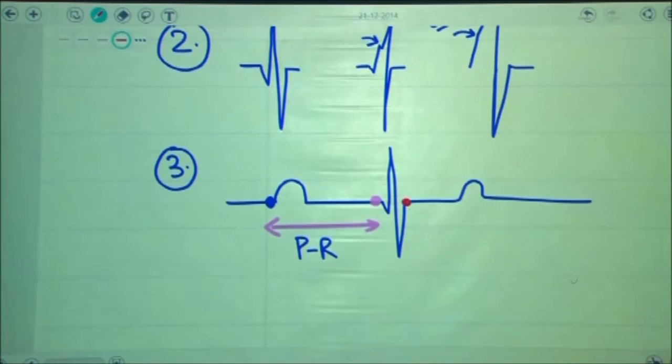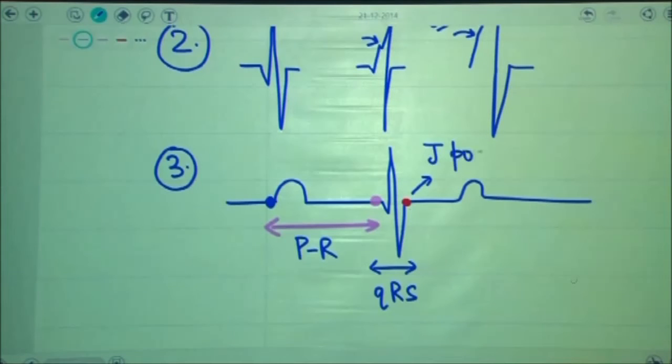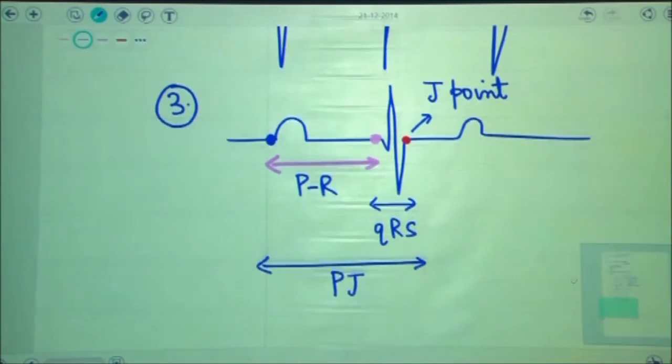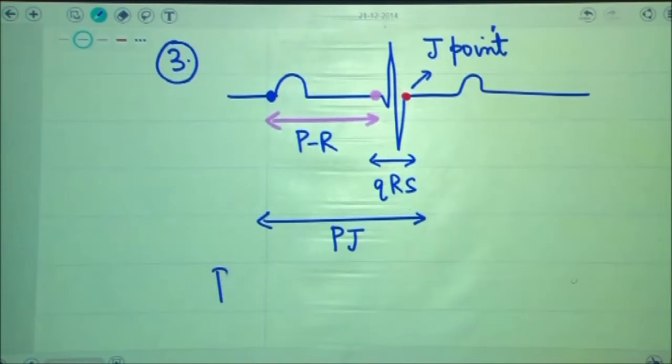From Q to the end of the S, this is known as the QRS complex. The red point that I have put here before you is technically known as the J point. So what I can say therefore is that the PJ interval is a combination of PR and QRS. PJ interval is a sum of PR and QRS interval.